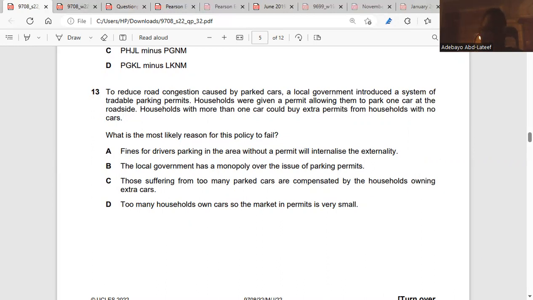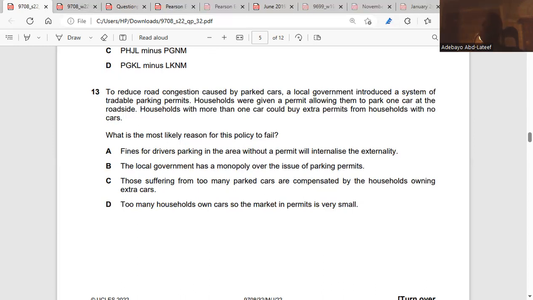It's not about, yeah, they have a monopoly, because it's the government that does it. They have a monopoly. Those suffering from too many parked cars are compensated by the household owning extra cars. They are not compensated. Too many households own cars, so the market in permits is very small. They have a lot of cars. They also cannot have just one car, at least maybe two. The minimum is two.